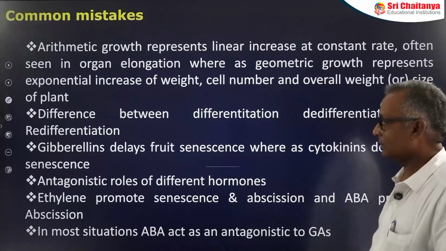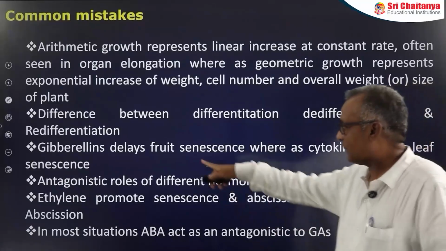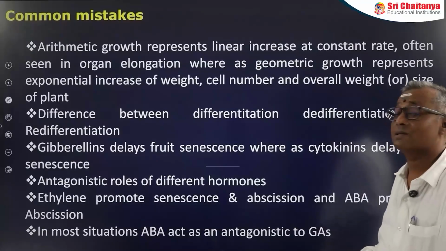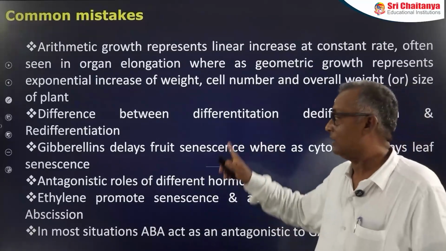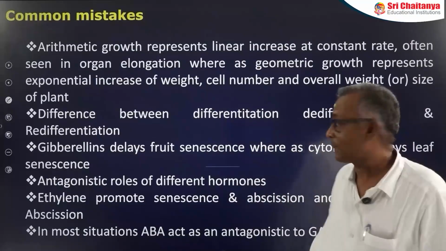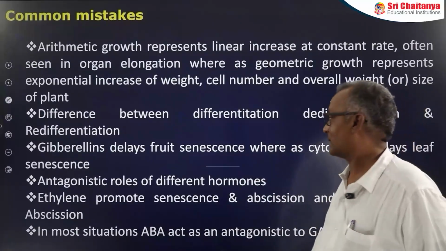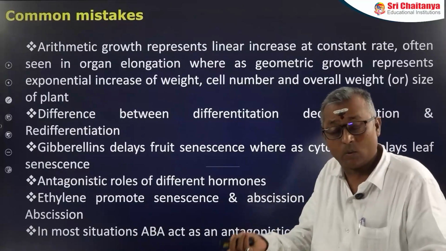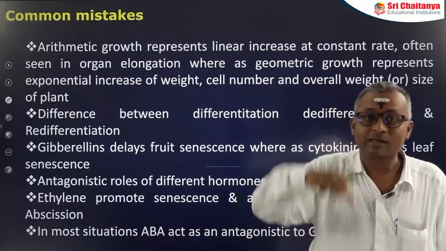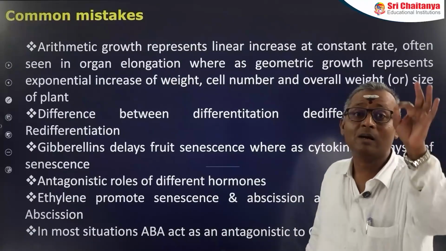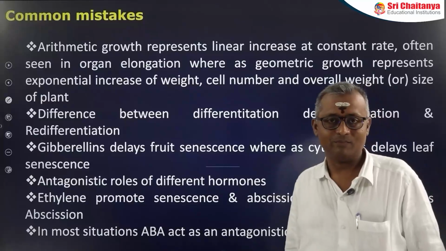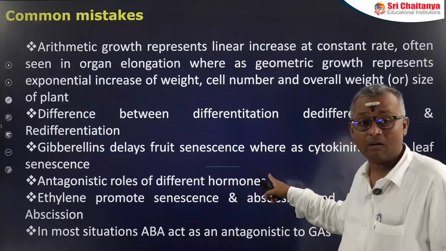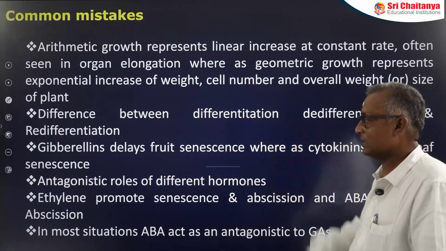Another important thing that most students get confused about is that gibberellins delay fruit senescence, whereas cytokinins delay leaf senescence. Both are different. Gibberellins cannot delay leaf senescence and cytokinins cannot delay fruit senescence. Delay of leaf senescence by cytokinins by mobilizing nutrients is called the Richmond-Lang effect. Remember, what is it? Richmond-Lang effect. That is delay of leaf senescence by cytokinins.